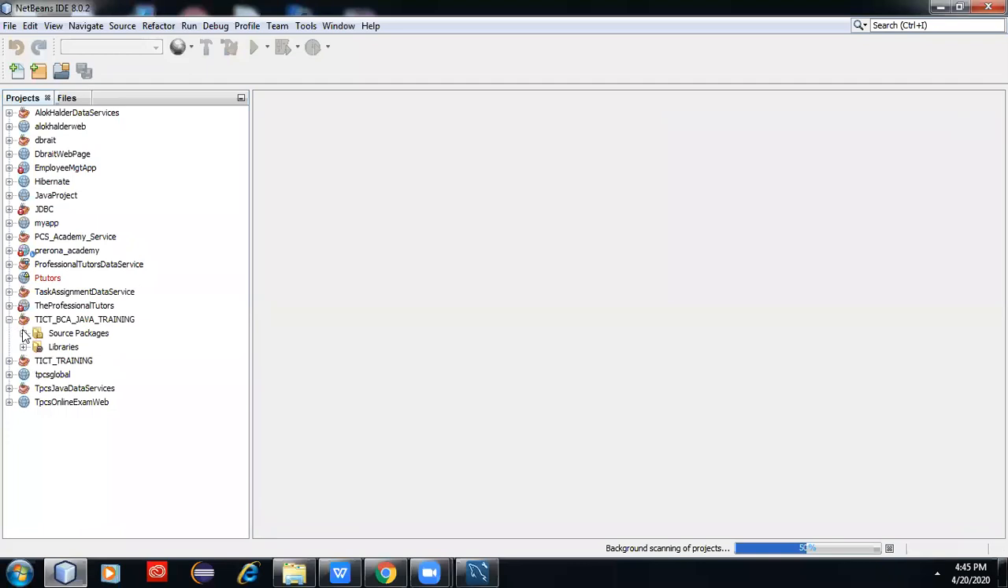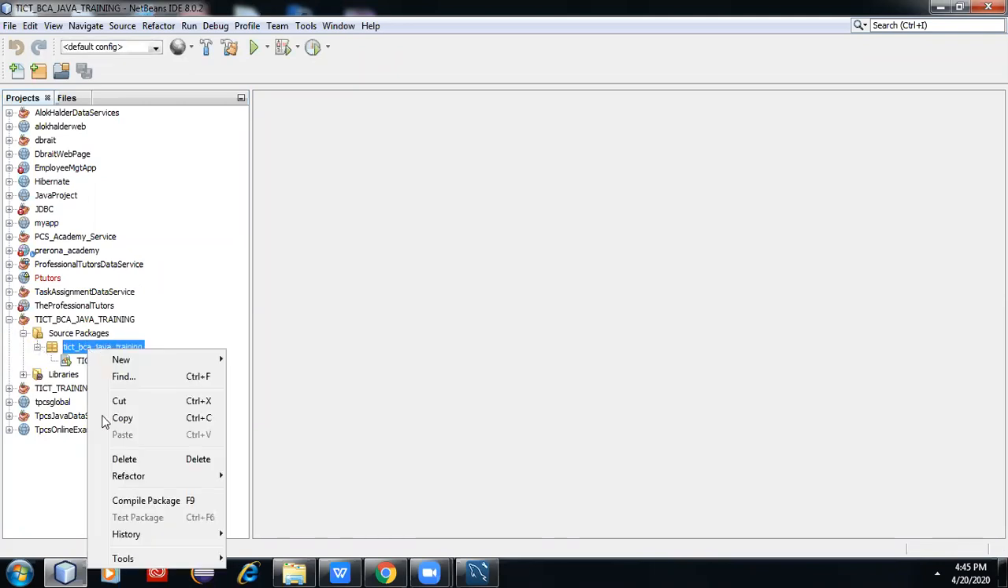Okay. And since it is a simple Java project, it will create the source package. So you can remove this default. Better to remove.